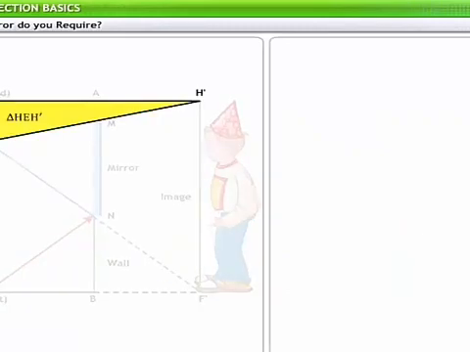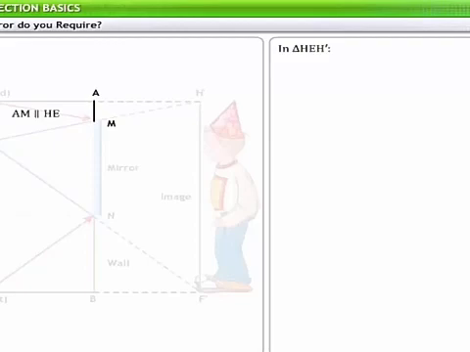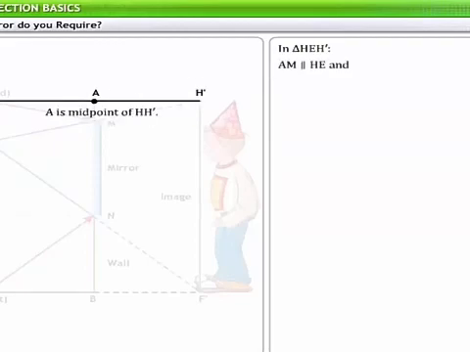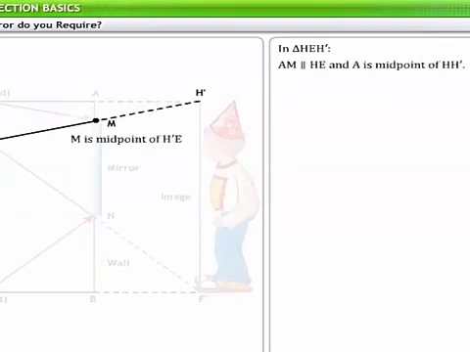In triangle HEH', AM is parallel to HE, and A is the midpoint of HH'. Therefore, M is the midpoint of H'E.